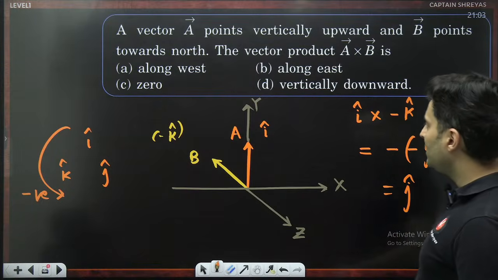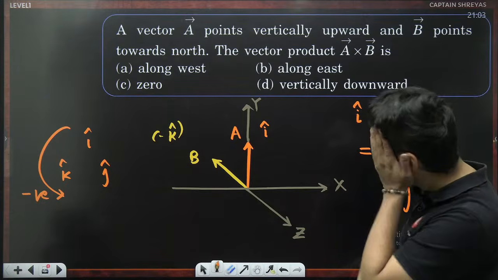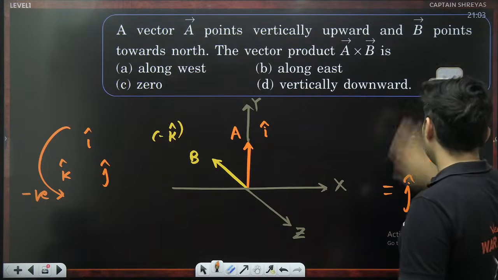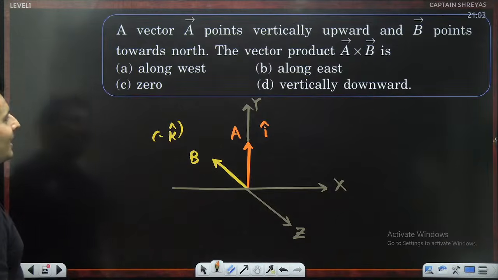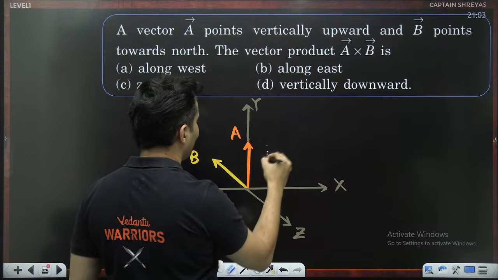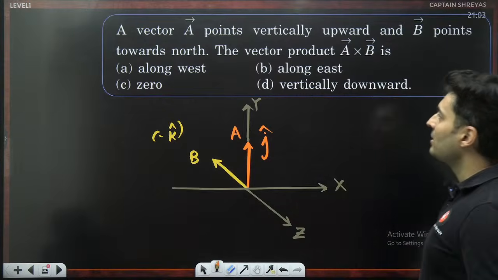Now what is J? J is, oops, what did I just do? I'm so sorry, guys. What did I just do? My bad. Sorry. Here is upwards. So this is not I cap, this is J cap. Sorry, happens. This is J cap. My bad. Okay. This is J cap.